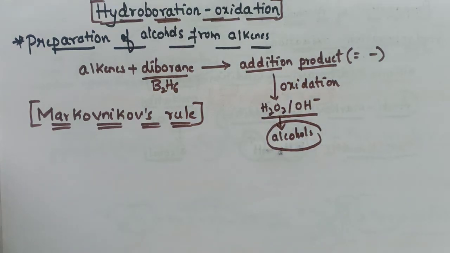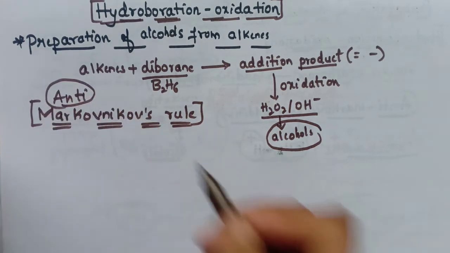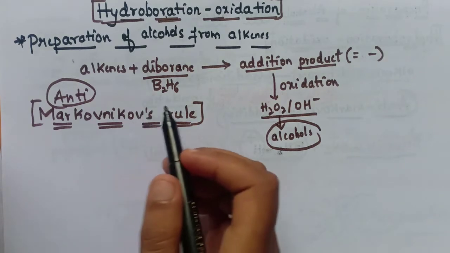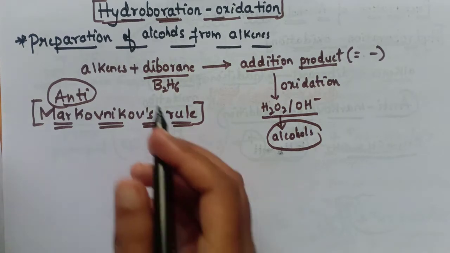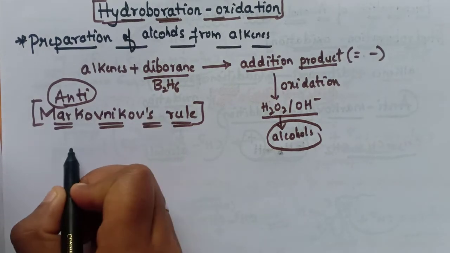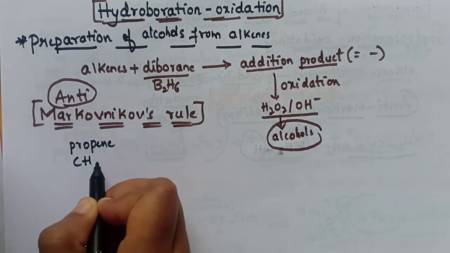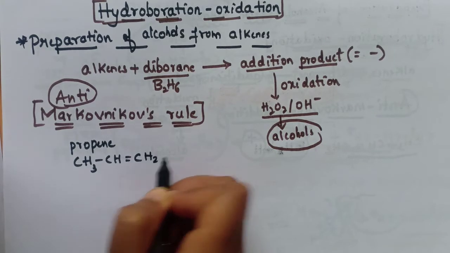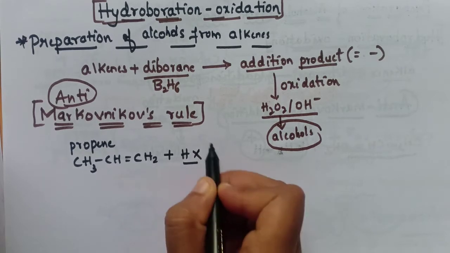And this reaction follows anti-Markovnikov's rule. First of all, we have to know what anti-Markovnikov's rule is. Whenever unsymmetrical molecules react with an adding molecule, I will explain by a simple definition. Let's take propene, that is CH3-CH=CH2. Whenever it is reacted with an adding molecule, let's take it as HX.